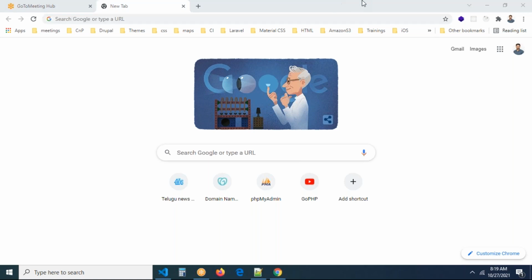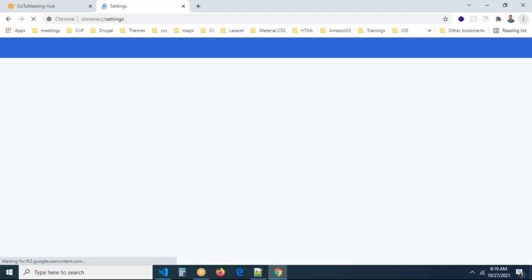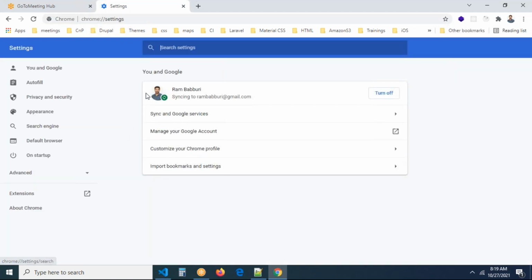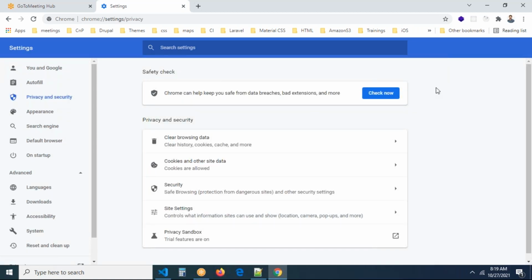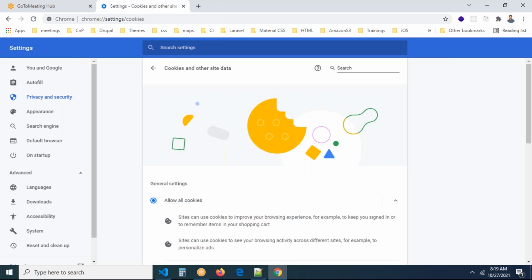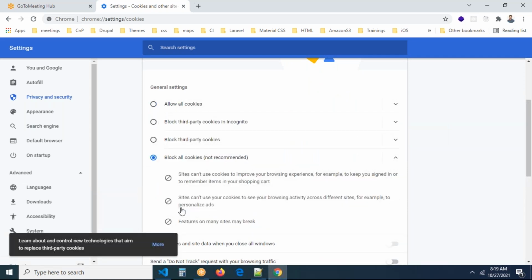Here in the settings tab, on the right side, we have settings. You can go here, otherwise privacy and security. I believe this is the tab we have to see. Clear browsing data, cookies and other site data. Can you see? These are the cookies here. Now allow cookies is the option selected by default. Now block all the cookies. I blocked all the cookies.